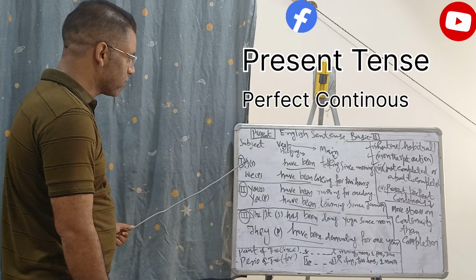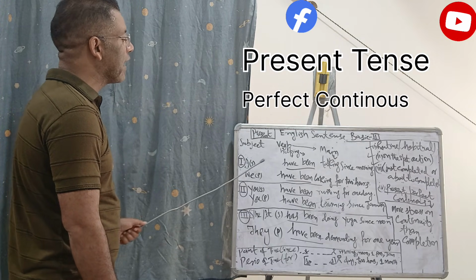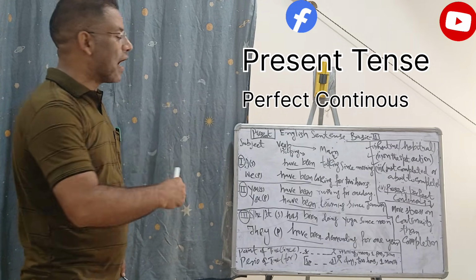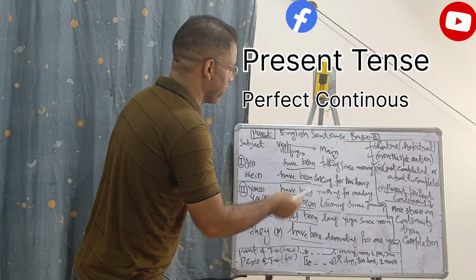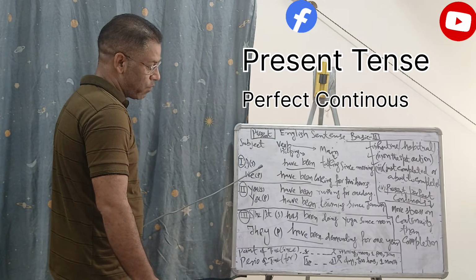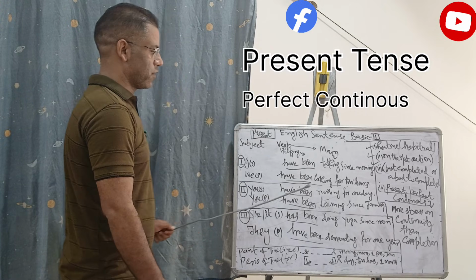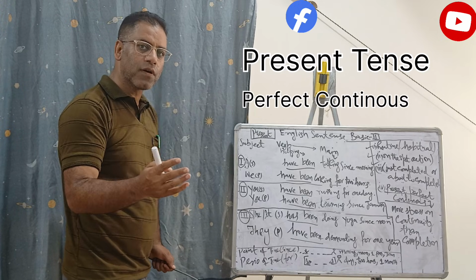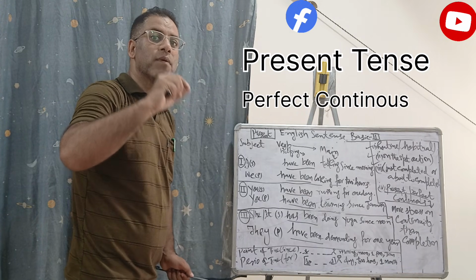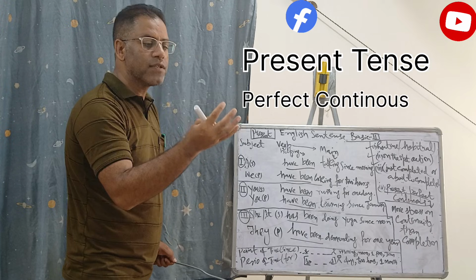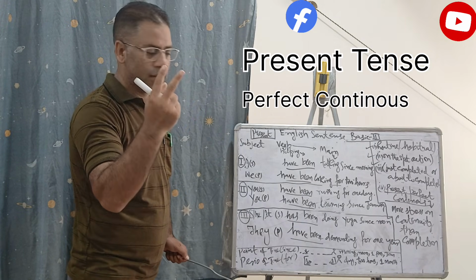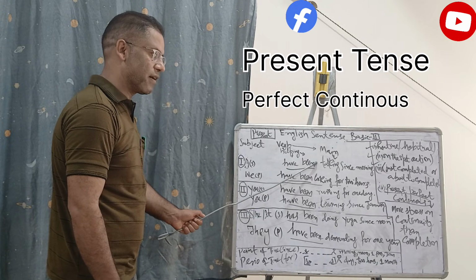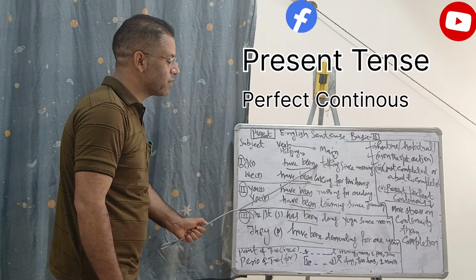So, for example, for the first person singular, we say I have been talking since morning. Earlier for the perfect we said I have talked. Now we have I have been. Why do we use been as a special verb? Been is actually the past participle form of be. That is be, was, been. That is the past participle of the be form. So after I have been, we are making the perfect tense. I have been is the perfect tense, but the main verb is missing.